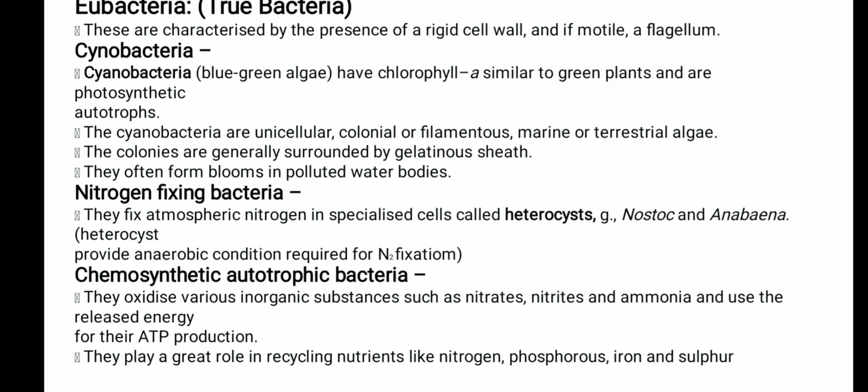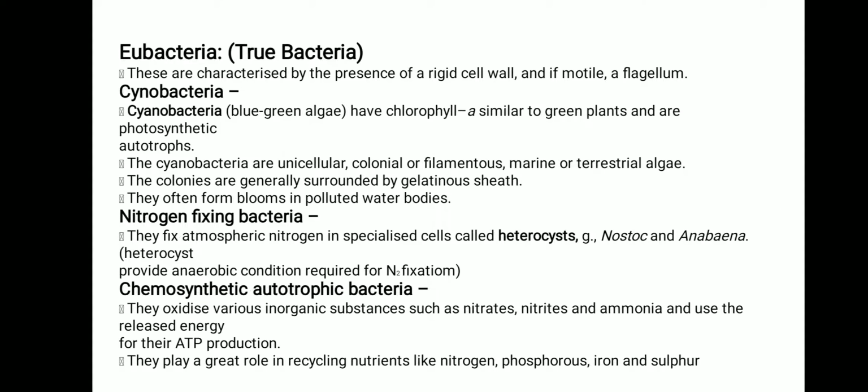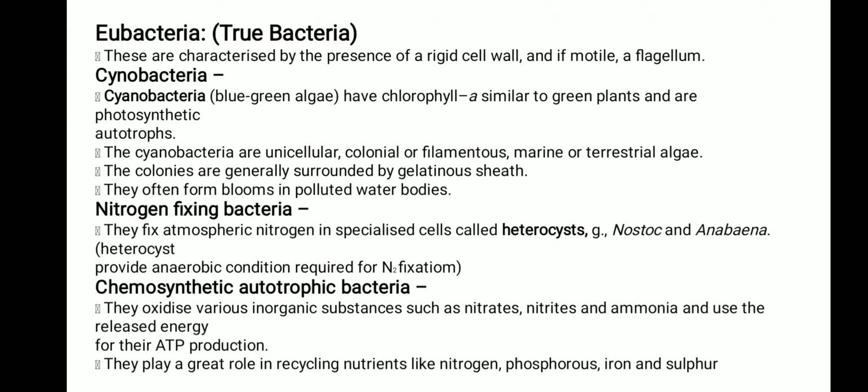Come to the next. Chemosynthetic autotrophic bacteria. They oxidize various inorganic substances such as nitrates, nitrites, ammonia, and use the released energy for ATP production. They play a great role in recycling nutrients like nitrogen, phosphorus, iron, and sulfur. First they are locked in for the formation of any kind of plant body or animal body. Then after the death of the plants and animals, the nutrients are unlocked into the soil. Again they are available and taken up by the plants for the formation of new food molecules.